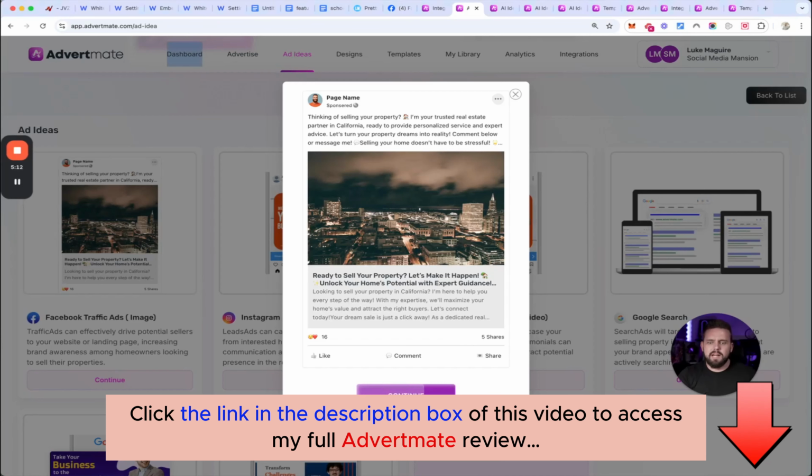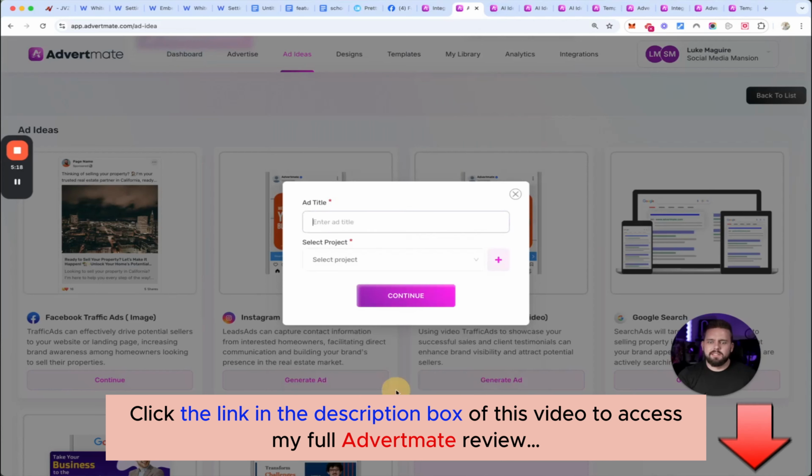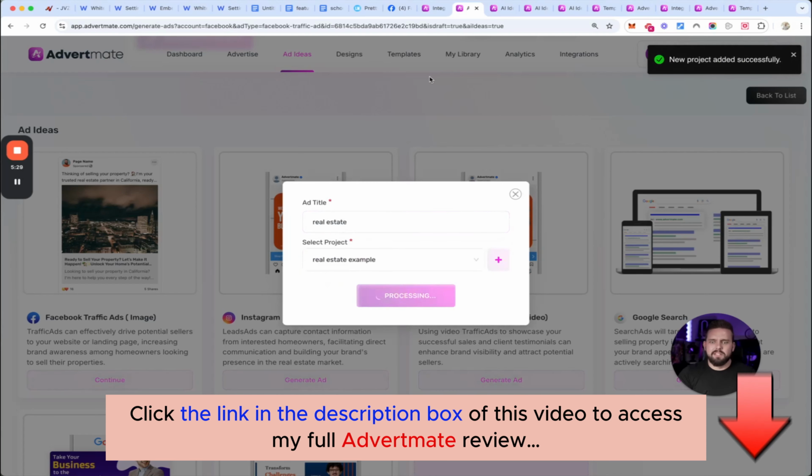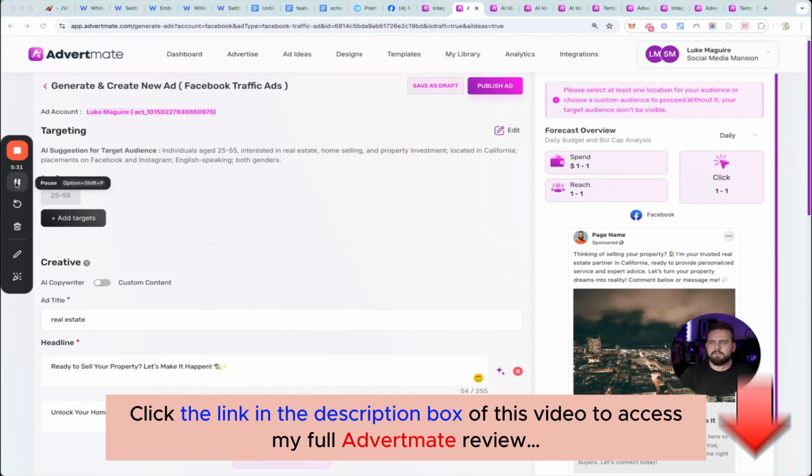And then it's going to bring up, I think we did the Facebook Ads Manager for this real estate example, and we'll let that continue. It'll then give us an ad title. One sec. Cool. So I'm going to hit create, and then I'm going to do this for the next 2 ads just to save some time for you guys now. Click create and continue, and I'll do the same for the next 2 ads.